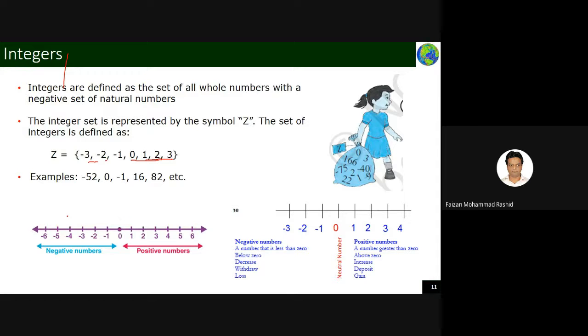Number lines tell you that you make a line and you put a place where you assume that that is the start of the line. So you assume that everything is 0 here. And if you move in this direction, you will be covering 1, 2, 3, 4 like this one. If you move in the backward direction, you will be going into -1, -2, -3. Okay, this is how the integers are there.